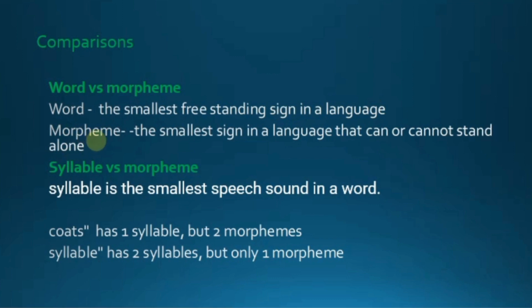A morpheme is the smallest sign which can or cannot stand alone, meaning there are bound morphemes and free morphemes as well. On the other hand, a syllable is the smallest unit of sound in the language. Like quotes, we pronounce it in one syllable, but syllable has three syllables, syl-la-ble, yet it is one morpheme. So there is a difference between these.